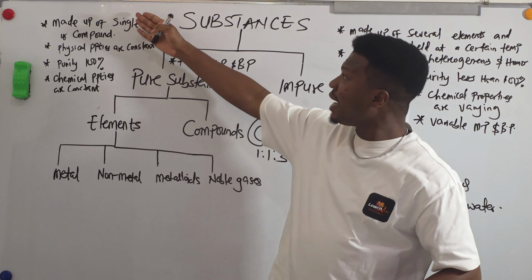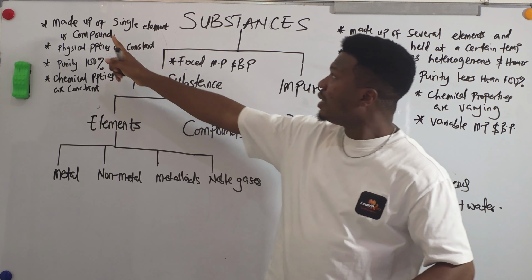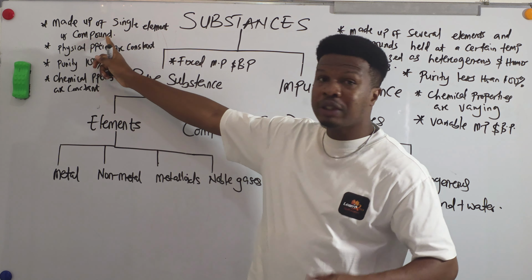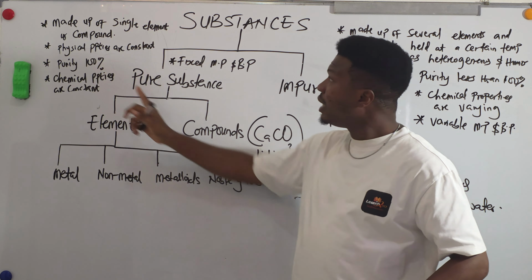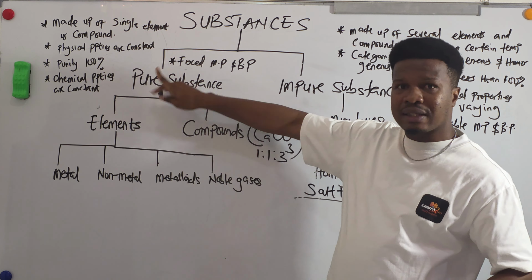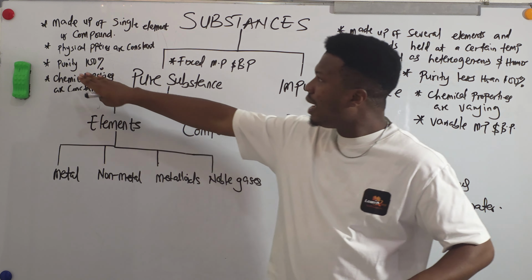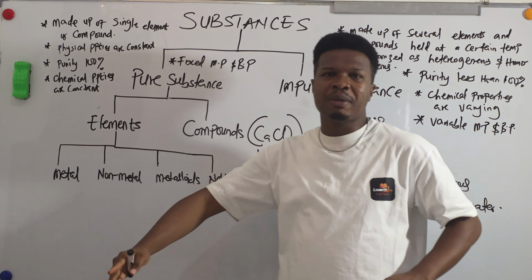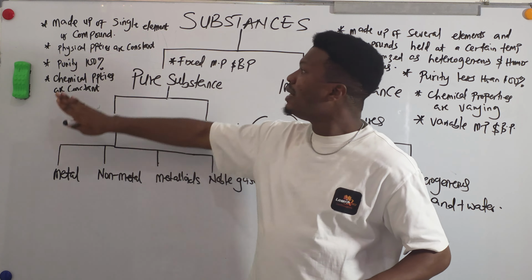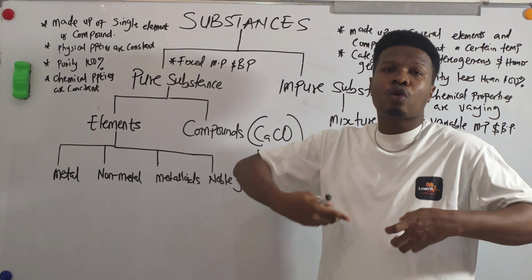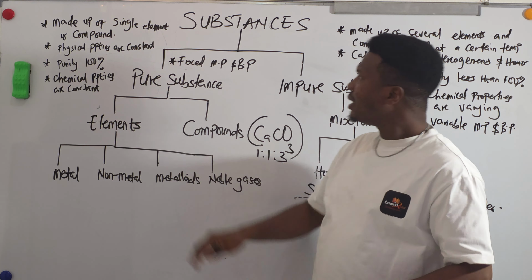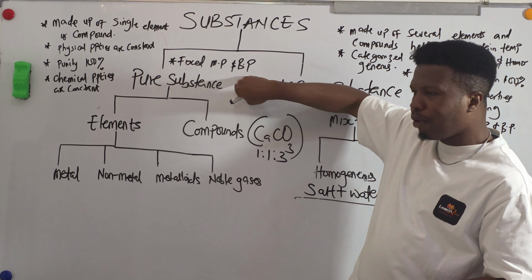Look at the points I made for pure substances. They are made up of a single element or compound. Their physical properties are constant, because they are pure substances; they have the same physical properties. Their percentage purity is close to 100% or 100%. Their chemical properties are also constant, and they have a fixed melting and boiling point.